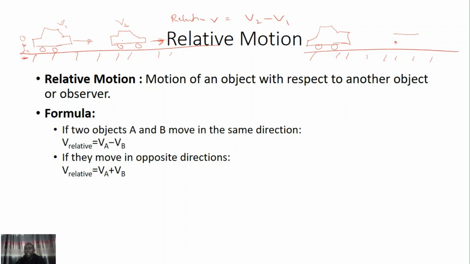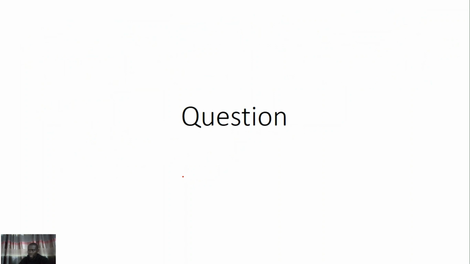Let's say these are two cars. Pardon my poor drawing skills. Let's say these are two cars moving in opposite direction. This one moving this way, this one moving this way. The relative velocity between them will be, let's say this one is moving at v2 and this one is moving at v1. The relative velocity between them will be equal to v2 plus v1. Okay? So take note of that as you need it when you are doing calculation on this topic.